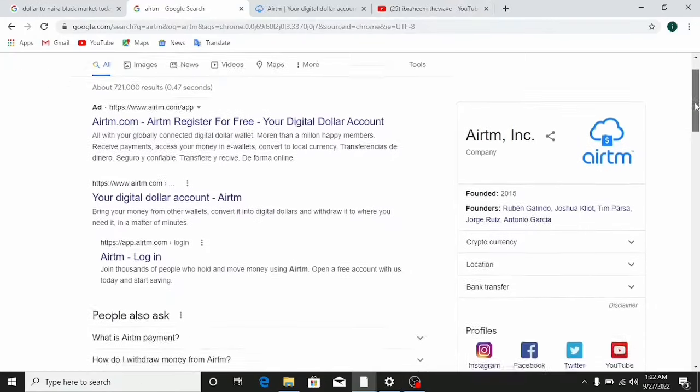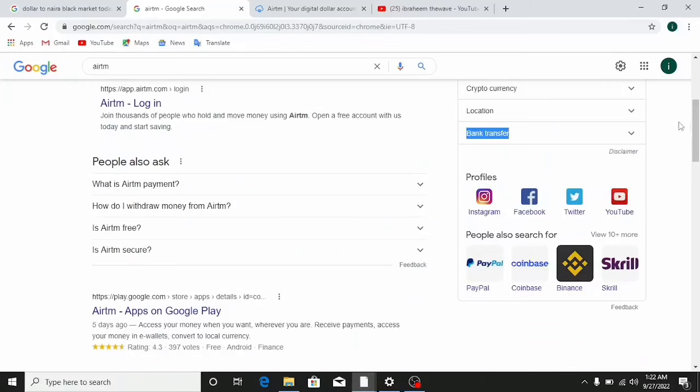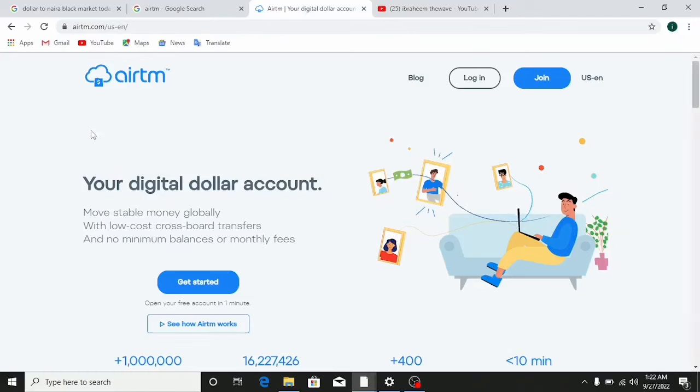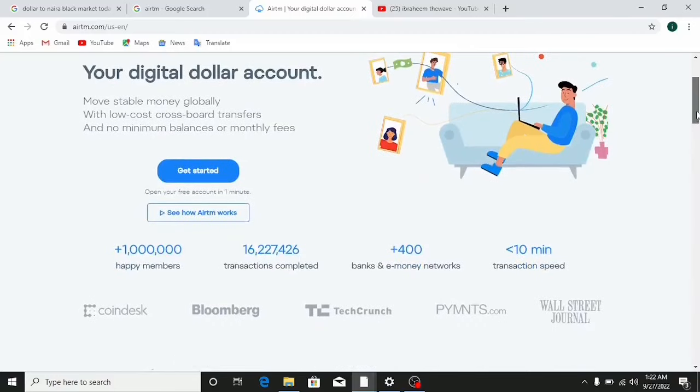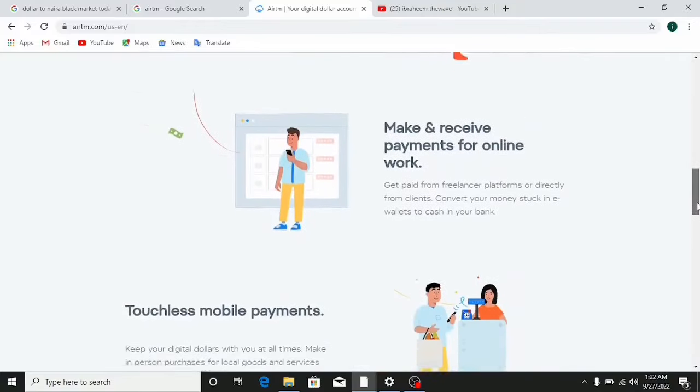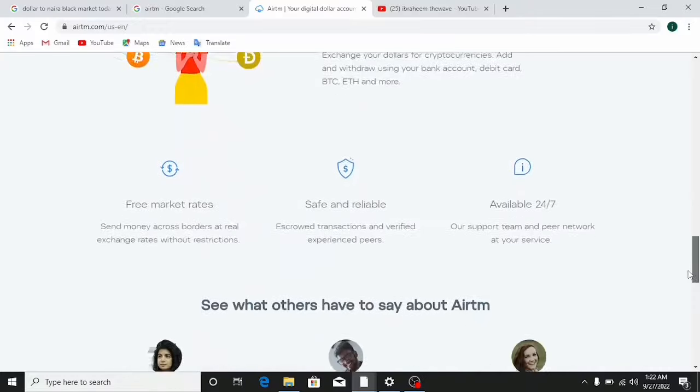ATM on your screen, then scroll down till you actually see this option here where it says your digital dollar account. So you want to make sure you literally click on this one here. So after clicking on it, you're gonna now have something like this on your screen. So here it actually says ATM, your digital dollar account. Move stable money globally with low cost cross-border transfers and no minimum balances or monthly fees. So these are the platform that we're going to literally use to make lots of profits doing arbitrage here in Nigeria. So you can literally go through the platform just to see what this platform is all about.